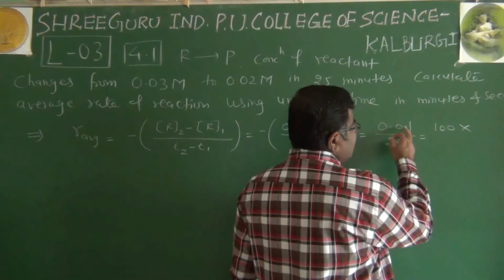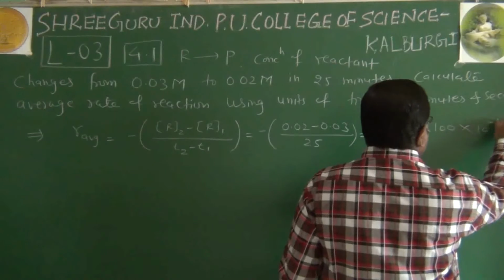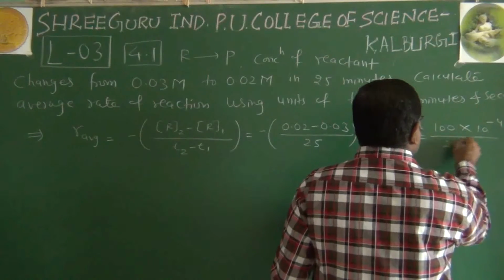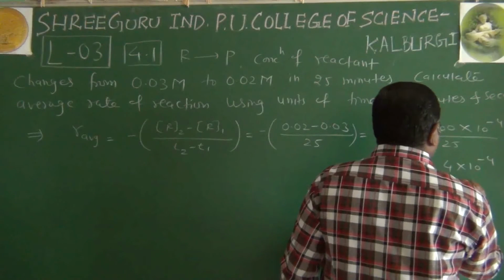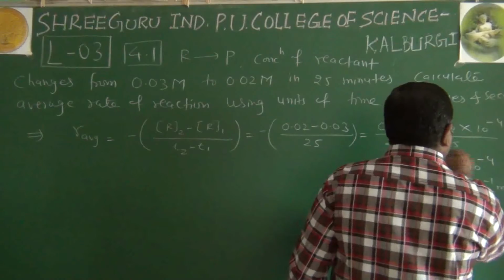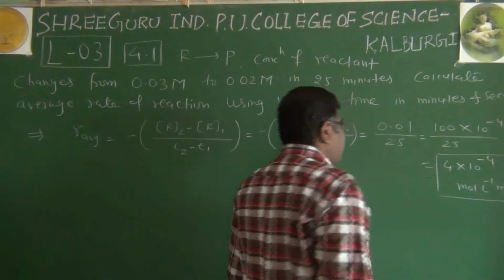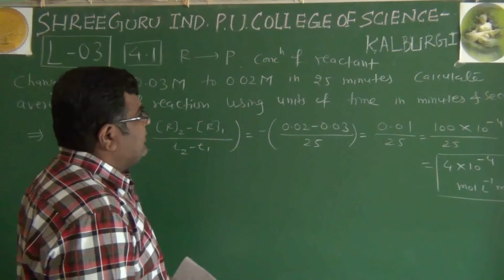When we write 100, the decimal point should be here: 1, 2, 3, 4. So it is 10 raised to minus 4, and then this 25. So you can say 4 into 10 raised to minus 4 mole per liter, and the unit is per minute. So this is one part of the question we have done.